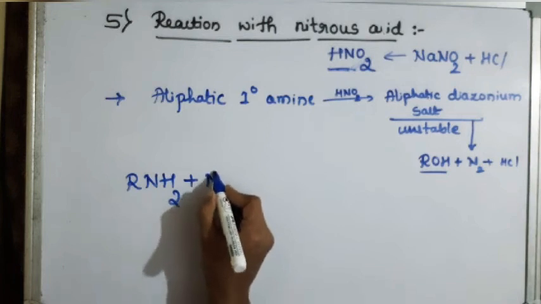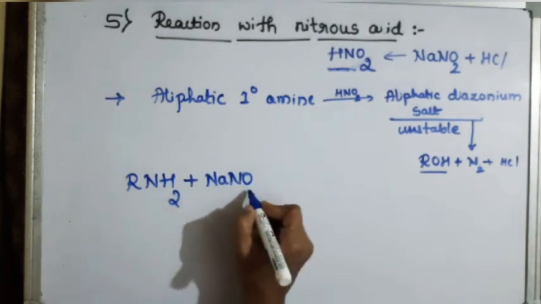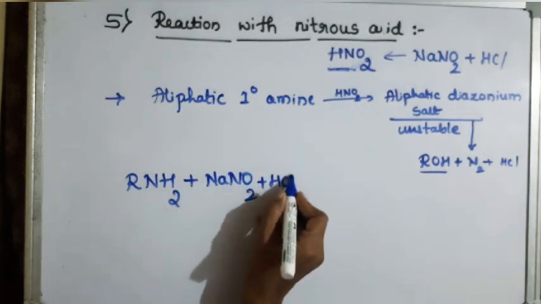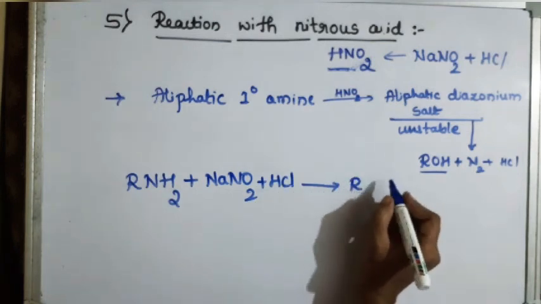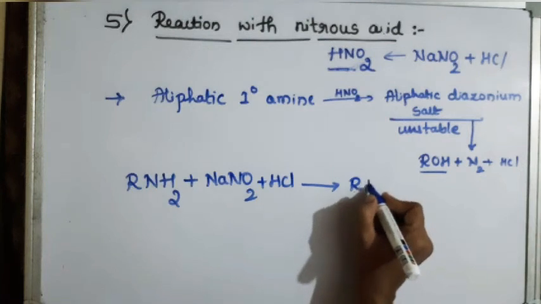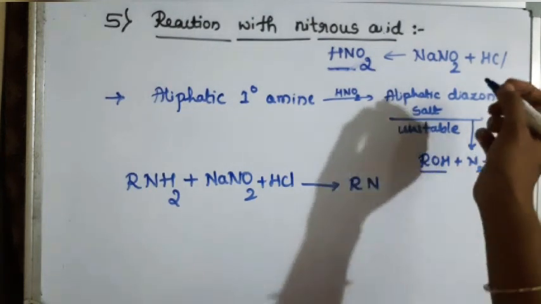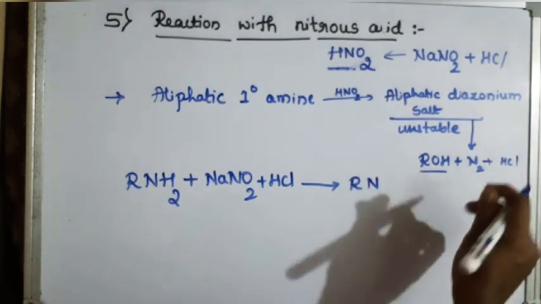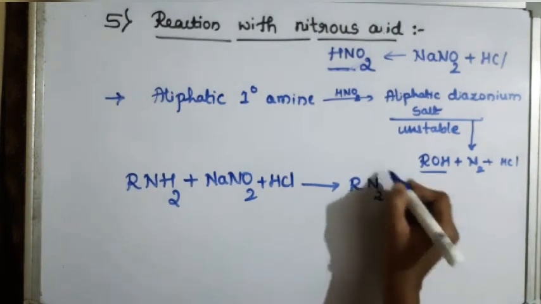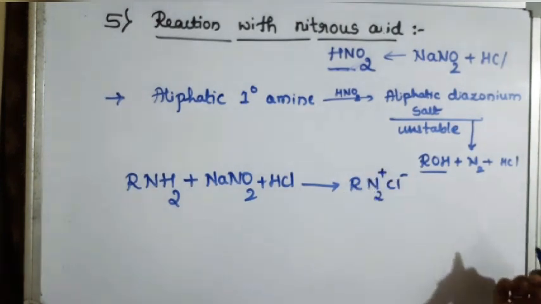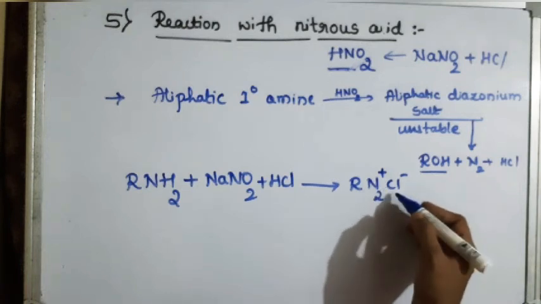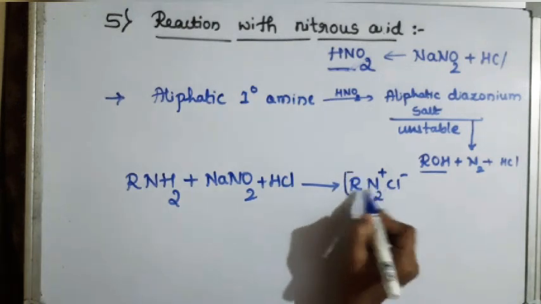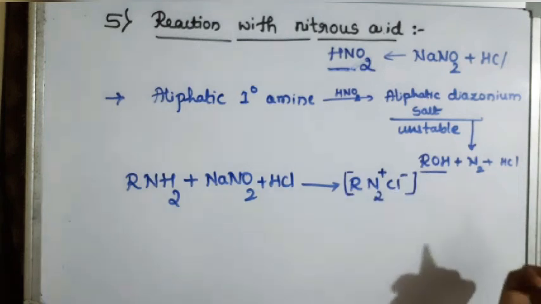When it is treated with sodium nitrite in HCl, there is a formation of diazonium salt. Diazo refers to N2, so N2 plus Cl minus. Here aliphatic diazonium chloride is formed, which is an unstable compound.